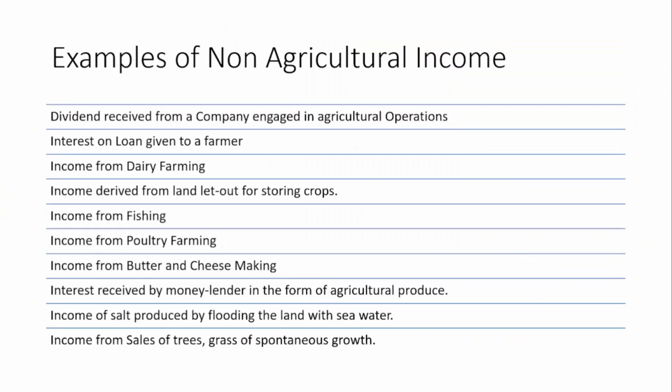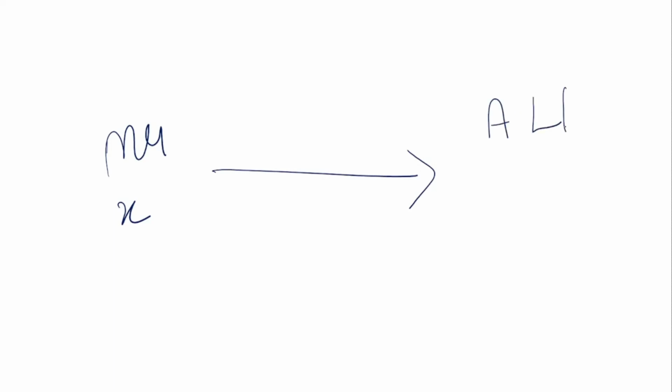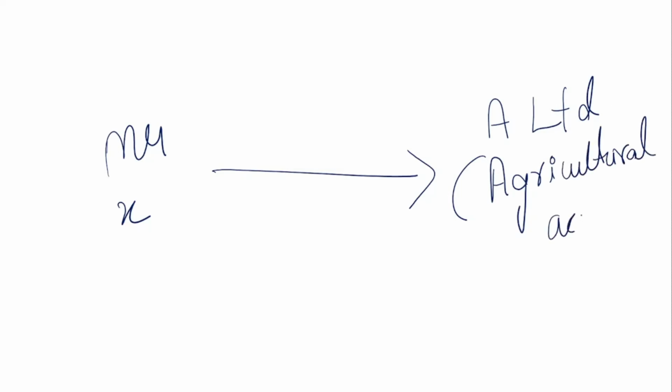Then what are the non-agricultural incomes, meaning the incomes which cannot be considered as agricultural income? First one is dividend received from a company engaged in agricultural operations. Don't get confused, I'll explain it. Now you are Mr. X. Then there is a limited company, an agricultural activity oriented company, meaning the company undertakes certain agricultural activity.